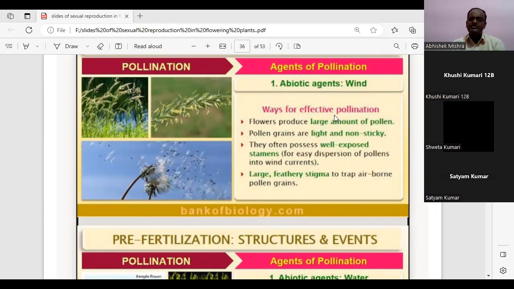So that is why a large number of pollen is to be released, so that the chances of failure can be compensated. Definitely, the pollen should be light and non-sticky. Can you guess what can be the advantage if the pollen is light in weight and non-sticky? Khushi, if the pollen is light, what can be the advantage? It is easy to move.